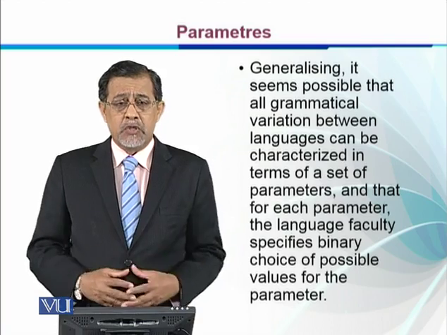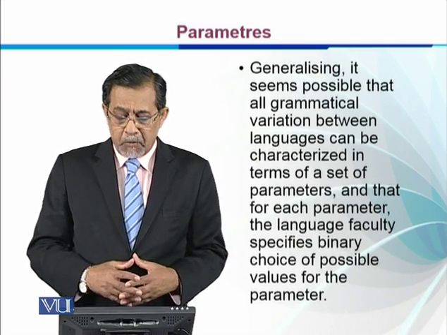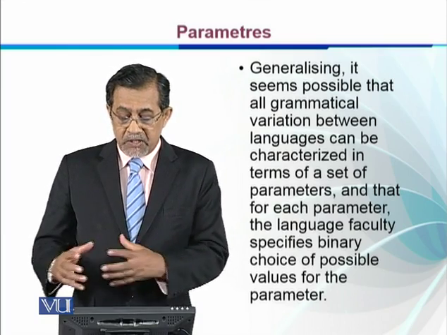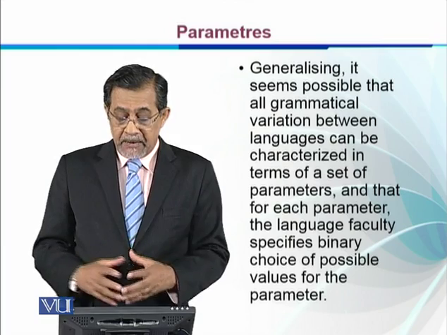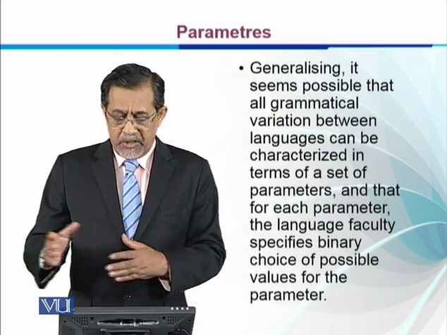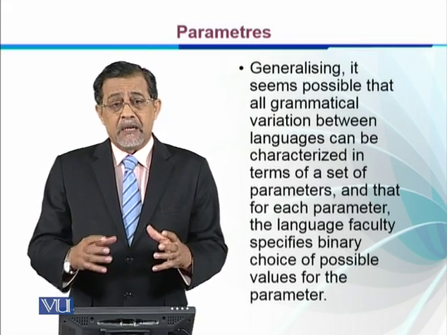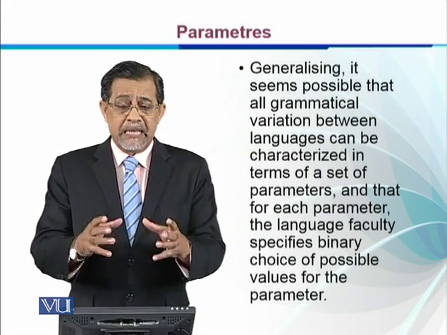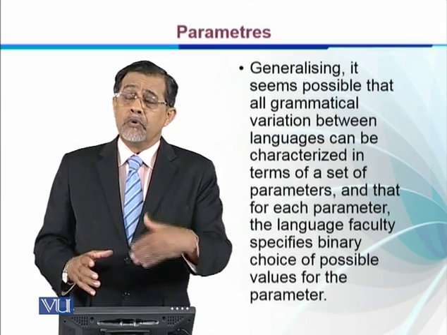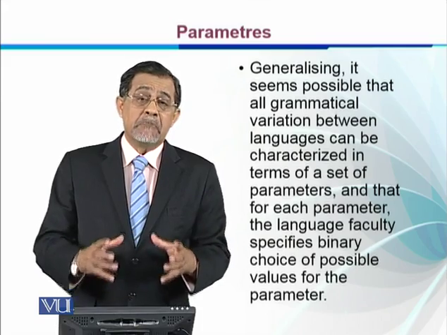So generalizing all these rules of WH movement and head first and head last, it seems possible that all grammatical variation between languages can be characterized in terms of a set of parameters, and that for each parameter the language faculty specifies binary choices, either this or that, head first or head last, of the possible values for the parameters. So this is how we can know about languages: these aspects of languages have to be learned by the child, though he is endowed with certain rules, but these parameters have to be learned.